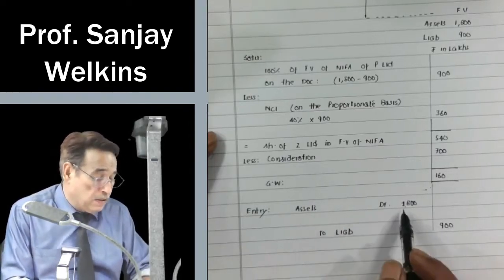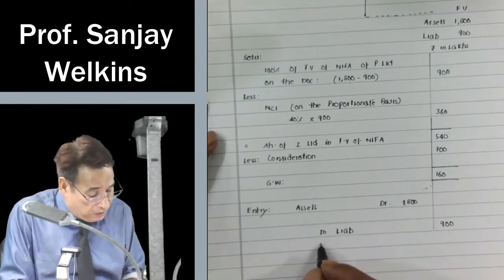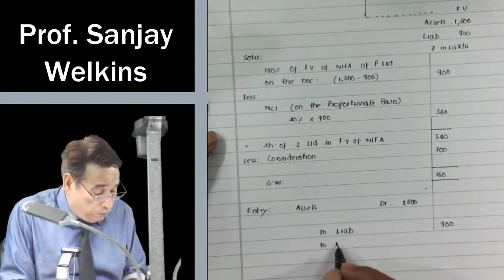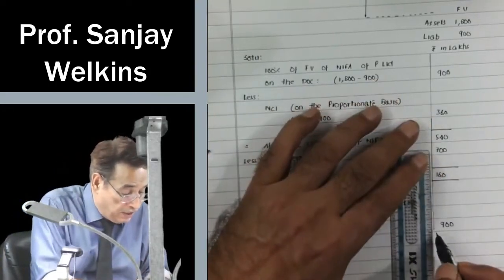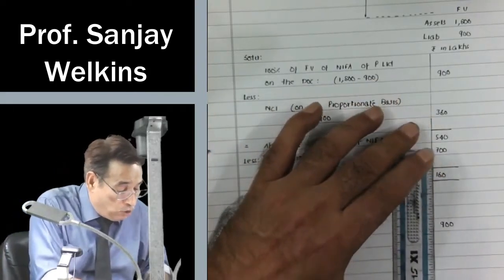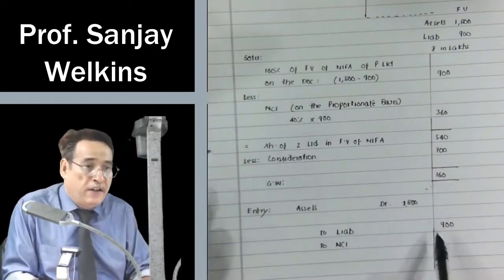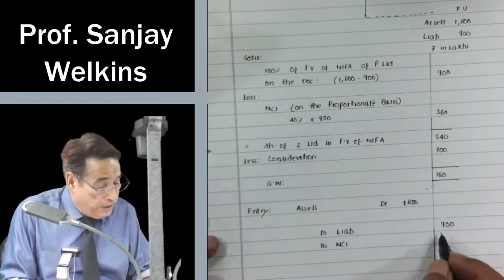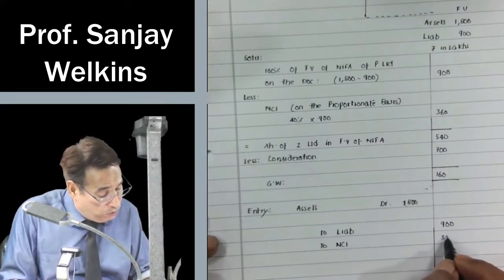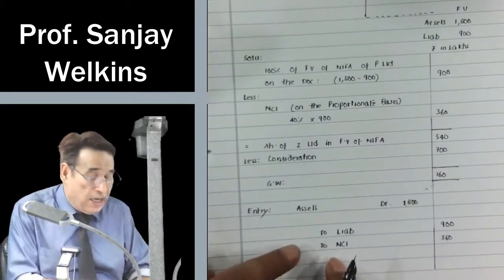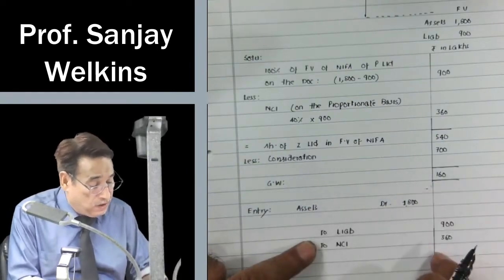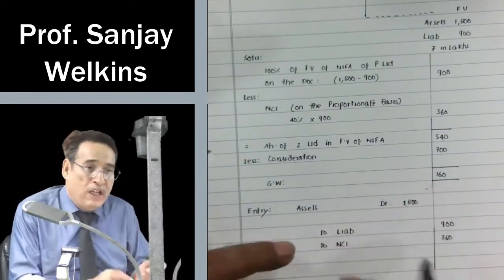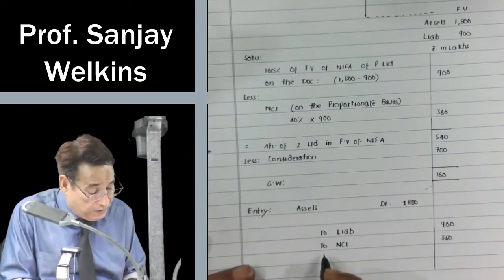So net assets 900. Out of these net assets, some portion belongs to NCI. When I write NCI towards the credit side, it reflects that out of net assets of 900, 360 belongs to NCI. That means I am left with 540 worth of net assets.